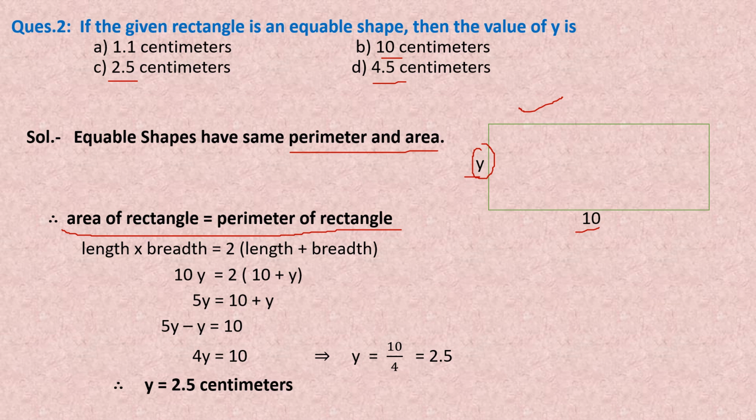Now we will put the values. Area of the rectangle, length into breadth. Perimeter is twice into length plus breadth. Now length is 10, breadth is y. So after multiplication, 10y equals 2 into 10 plus y. And when we solve this, we get y equal to 10 by 4, that is 2.5. That means y is equal to 2.5 centimeter. That means the correct option is option C.